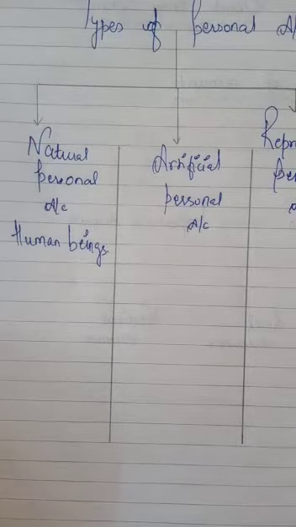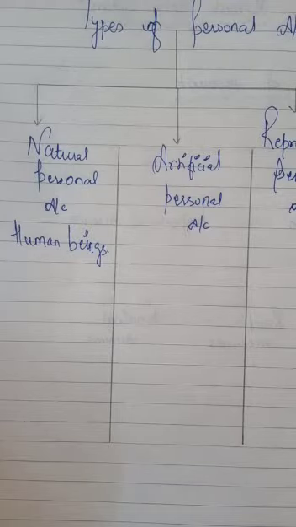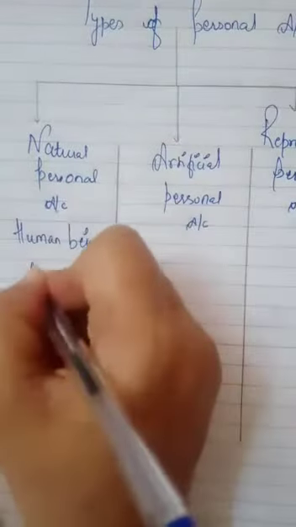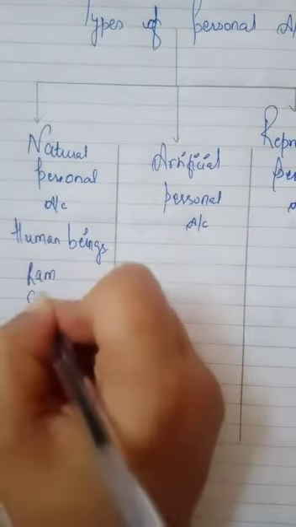For example, Mohan's account, Sohan's account, Seema's account, Nirmal's account. Proprietors means the capital account and the proprietor's drawings account. Debtors account and creditors account are also included in this category.